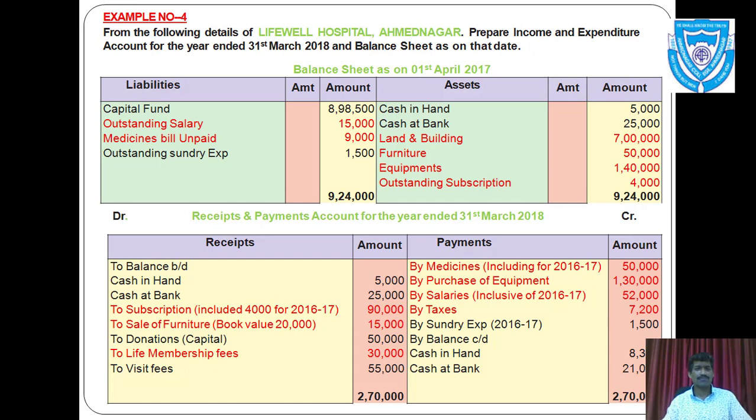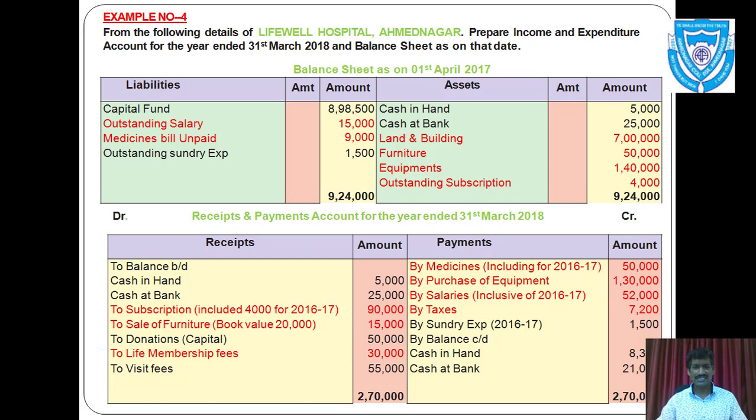Before solving that example, you have liabilities and assets and also receipts and payments. That means balance sheet is given and receipt and payment account is given. Now this balance sheet is as on 1st April 2017. That means opening balances are there for our current year.